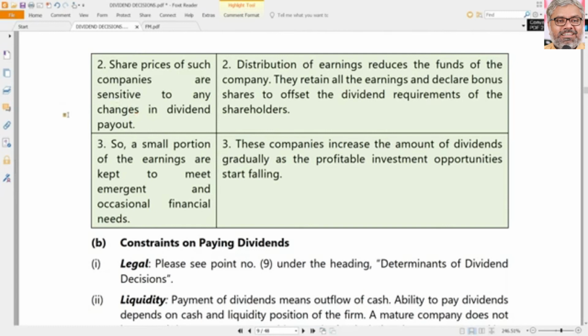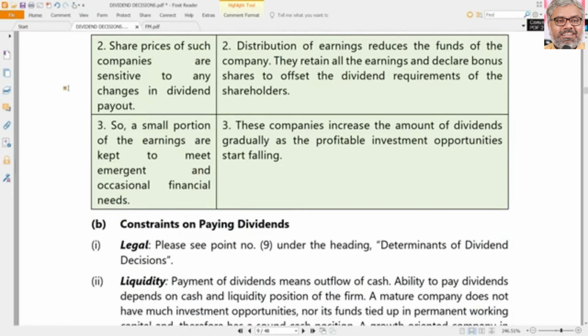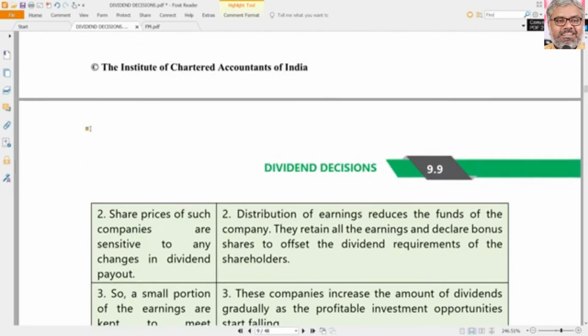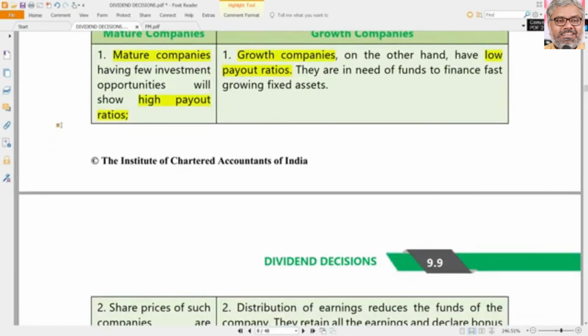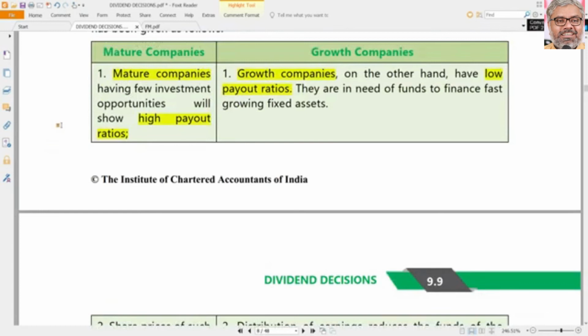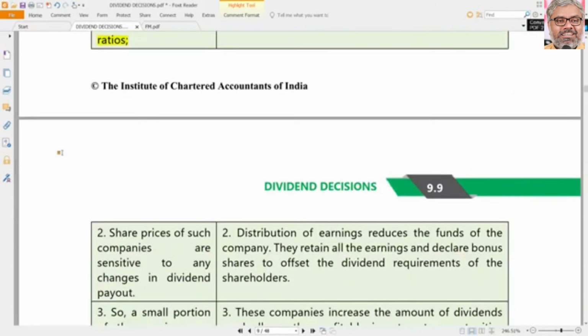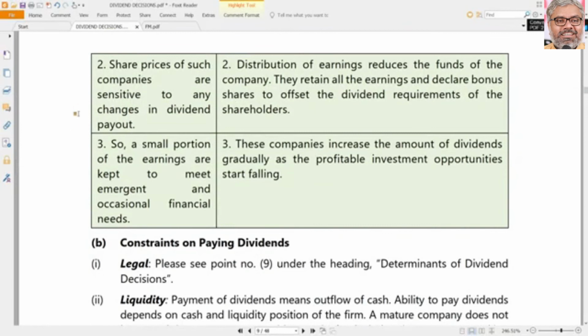A very crucial decision. Of course, any decision is crucial since these are all long-term decisions, and long-term decisions do not mean only that the decision is taken in the long run. A decision is taken in a minute. Decisions are not taken for years and years. A decision can be taken in a minute or a second. The impact of that will be long run. So financing decisions, investment decisions, dividend decisions, these are all strategic decisions. They are not operational decisions like working capital management. That is why these are to be taken care of very, very carefully. After crucial and careful consideration only, these decisions have to be taken.